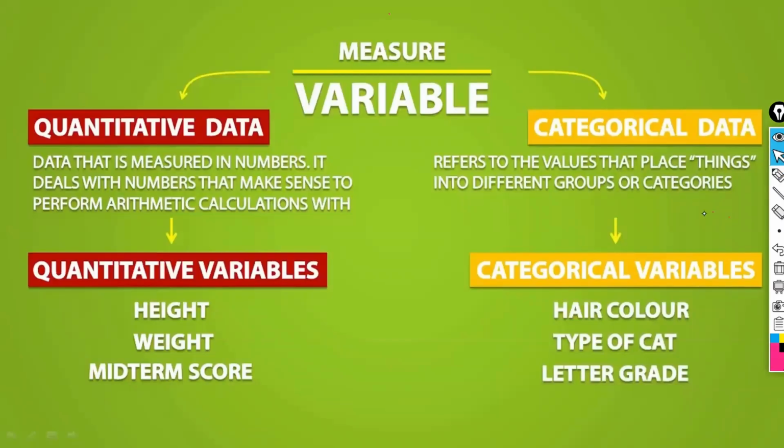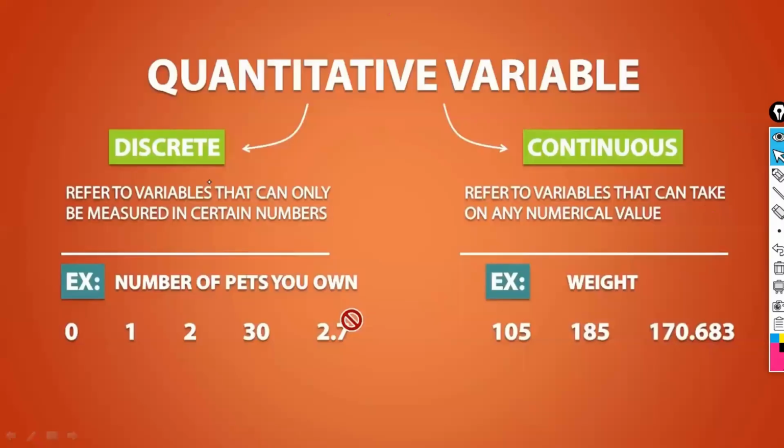Now within the quantitative data, there is discrete and continuous. Discrete count means it is represented in numbers where we do not have any decimal value. No decimal value is possible. Whereas continuous is whichever has a decimal; those values come under continuous.